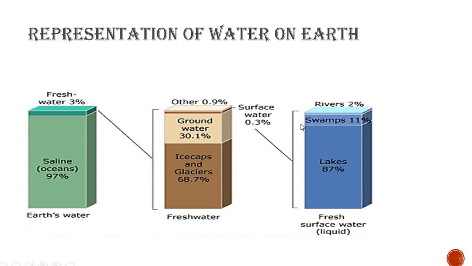It is further divided into this segment, in which 87% of the surface water is present in the form of lakes, 11% in the form of swamps, while 2% in the form of rivers. So fresh water is divided into these categories: 87% lakes, swamps 11%, and rivers 2%.